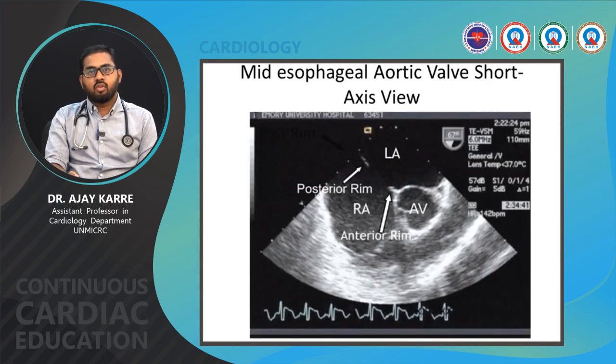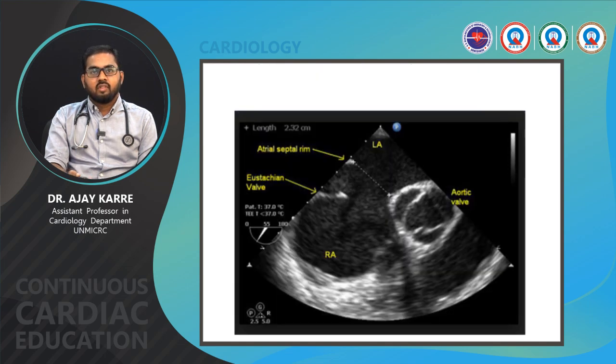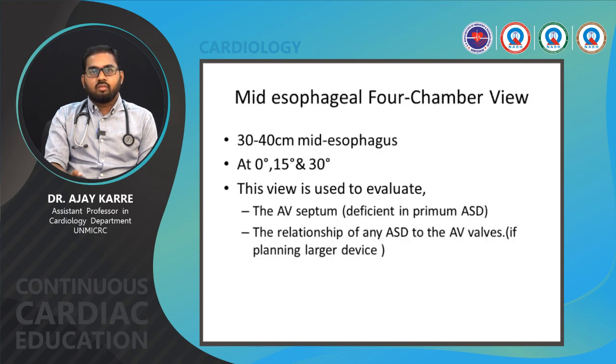Mid-esophageal aortic wall short axis view. Here we are able to clearly delineate the defect between the left atrium and right atrium in the atrial septum. This is the ostium secundum type of ASD, with the posterior rim above, and at the aortic side is the anterior rim. These are the atrial septal rim, the eustachian wall we are able to see, and the aortic wall.